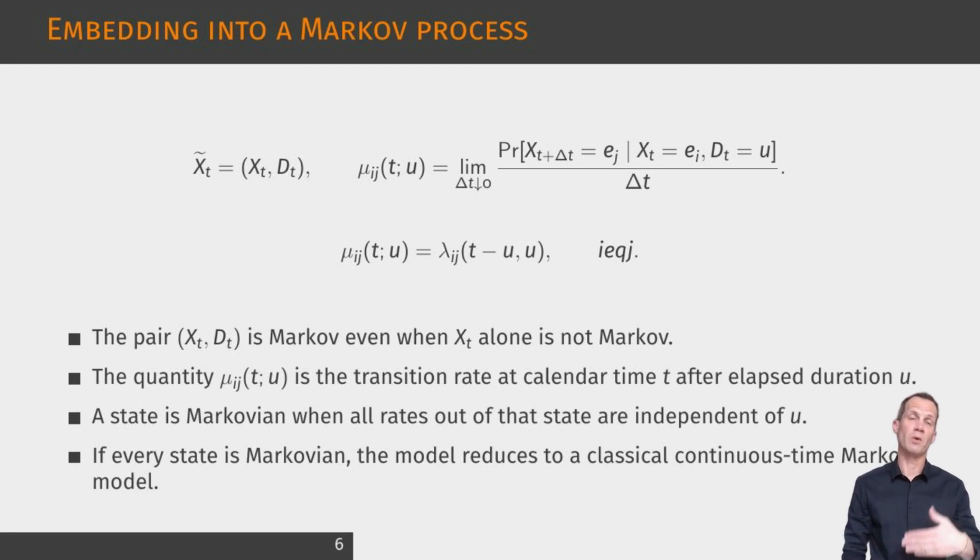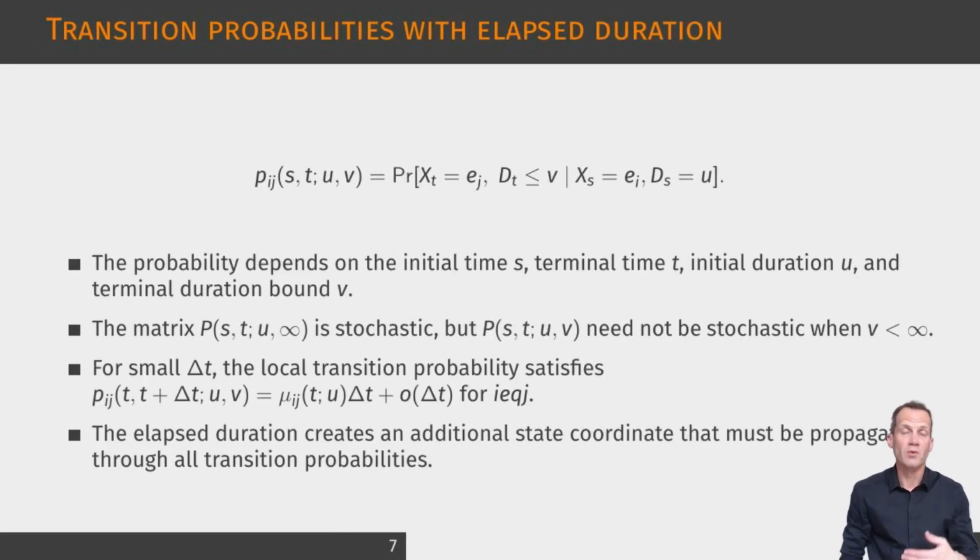A state is called Markovian when the transition rates out of that state do not depend on elapsed duration. If this is true for every state, then the whole Semi-Markov model collapses to the classical continuous time Markov model. Therefore, the Semi-Markov framework should be viewed as a strict extension of Markov multistate models, not as a completely separate theory. The transition probability displayed on the slide is the probability of being in a destination state at a future